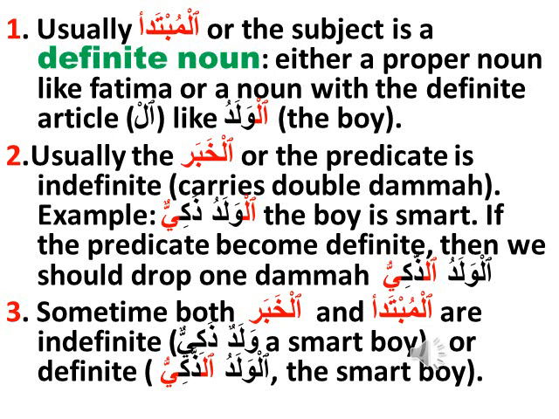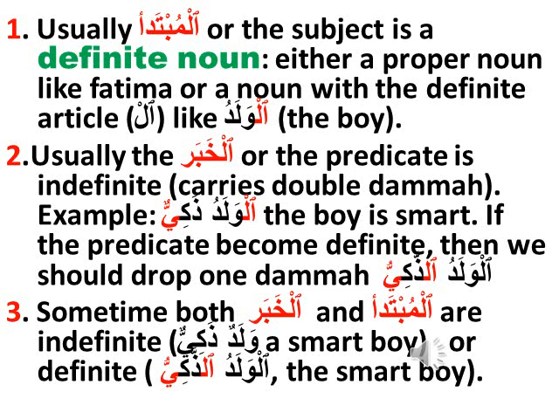Usually al-Mubtada or the subject is a definite noun, either a proper noun like Fatima or a noun with a definite article, al, like al-waladu, the boy. Usually the Khabar or the predicate is indefinite, carries a double dhamma. For example, al-waladu dhakiyun, the boy is smart.